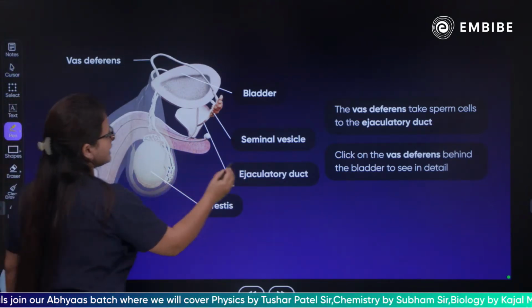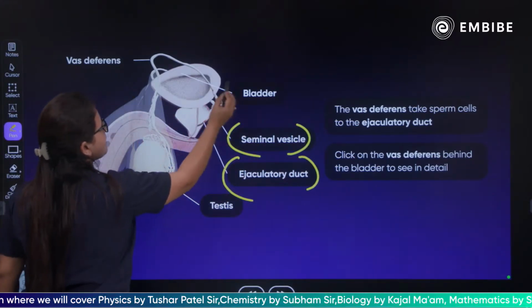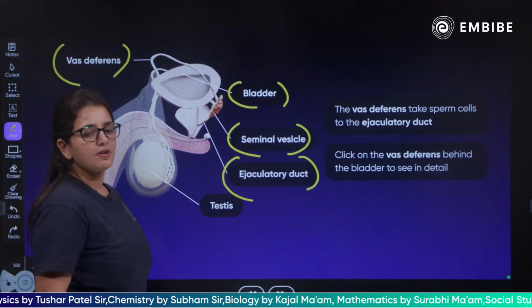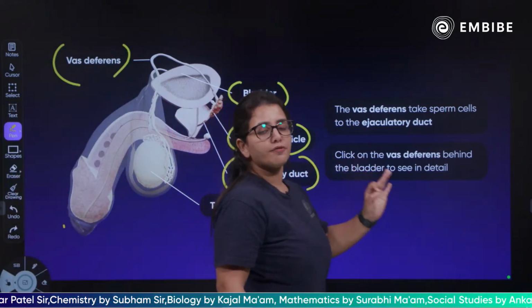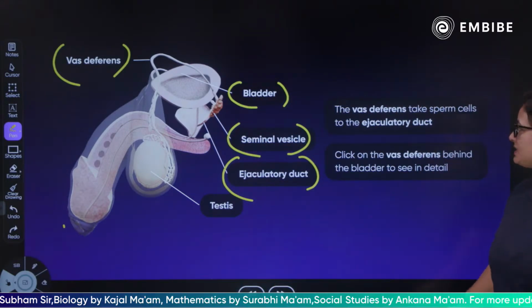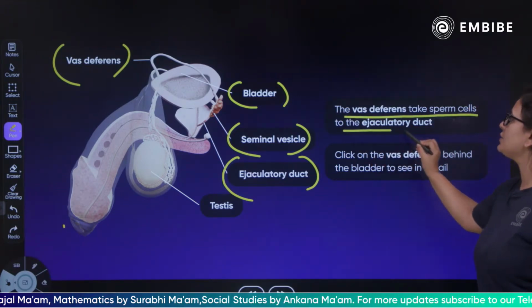Yes, this is the ejaculatory duct, there is a seminal vesicle, there is a bladder and there is a vas deferens. Each and every one has a different role to perform in the male reproductive system. What is the function of vas deferens? The vas deferens takes sperm cells into the ejaculatory duct.